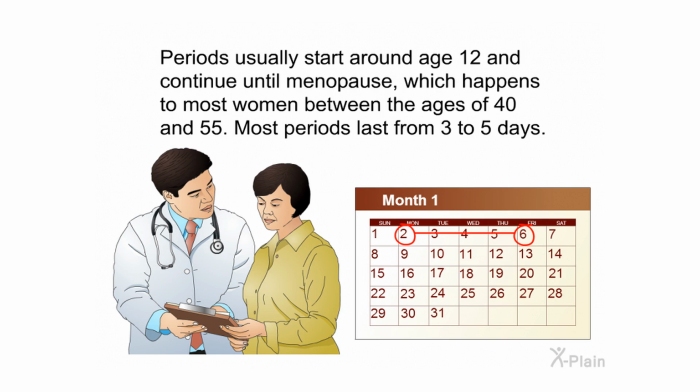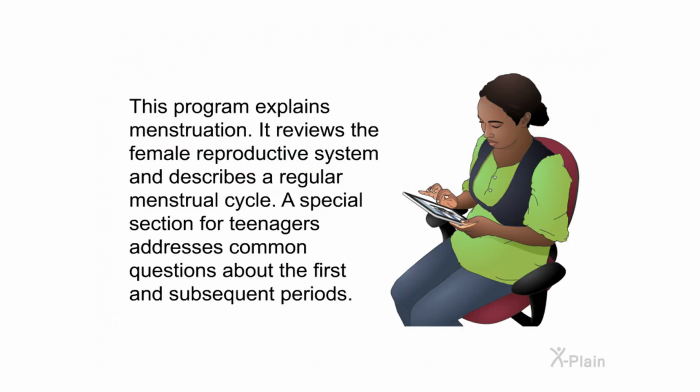Periods usually start around age 12 and continue until menopause, which happens to most women between the ages of 40 and 55. Most periods last from 3 to 5 days. This program explains menstruation. It reviews the female reproductive system and describes a regular menstrual cycle. A special section for teenagers addresses common questions about the first and subsequent periods.